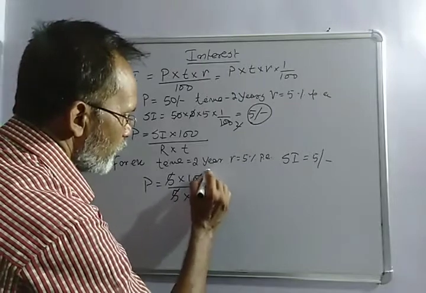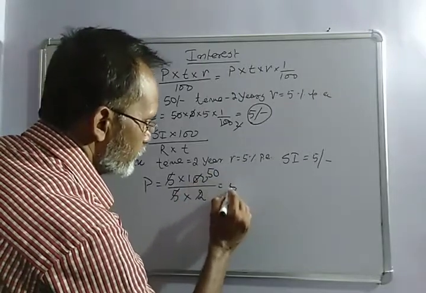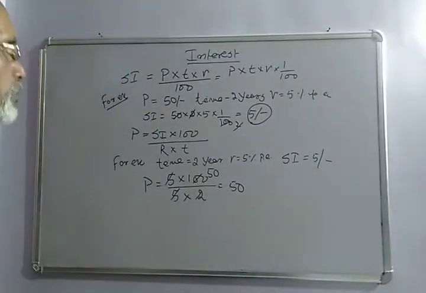This is equal to 50 rupees. So this is for P.